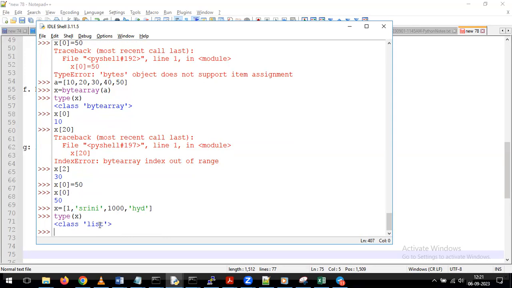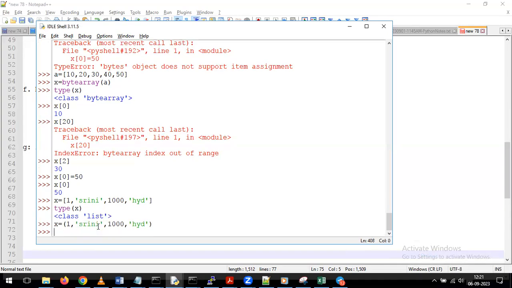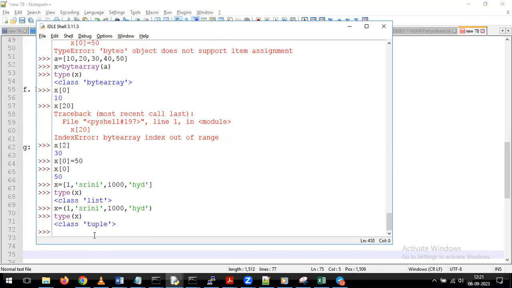I want to show you one more thing. Now, for example, instead of square brackets, I'm giving normal brackets. After that, I'm giving type of x. Now see, whenever we represent the values within normal brackets, the data type it takes is nothing but the tuple data type.